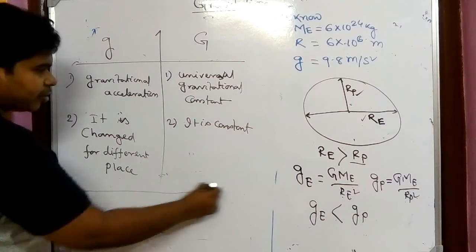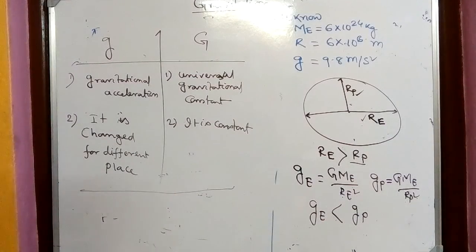Okay, so these two are a very important difference between small g and capital G. First of all, small g is gravitational acceleration, which is coming due to the force of gravity by the earth. The universal gravitational constant is capital G, which is taken as a proportionality constant to find the gravitational force.